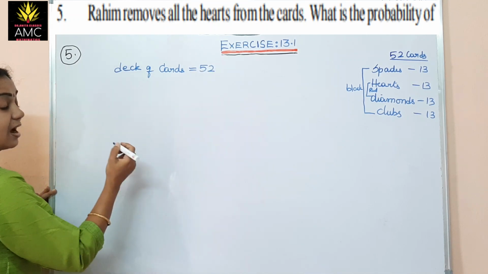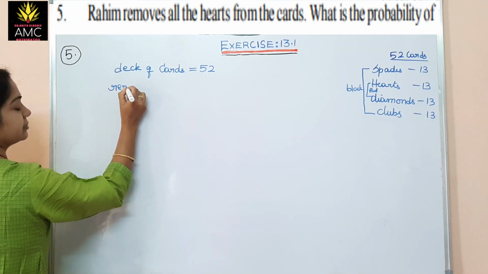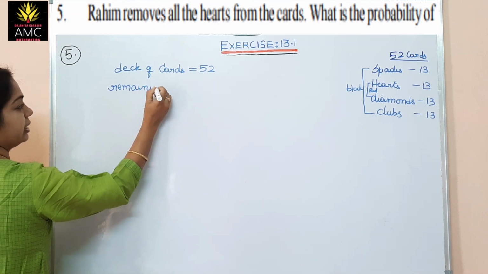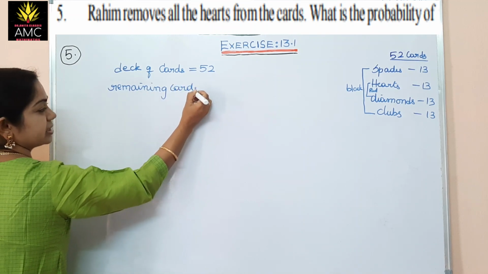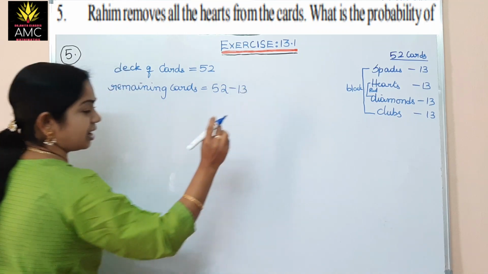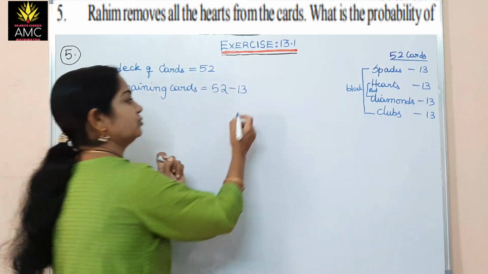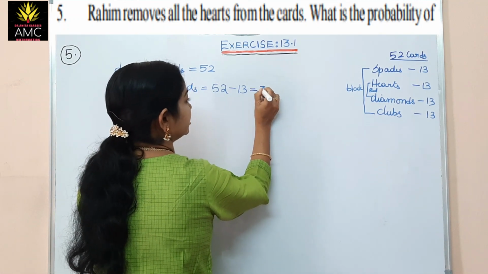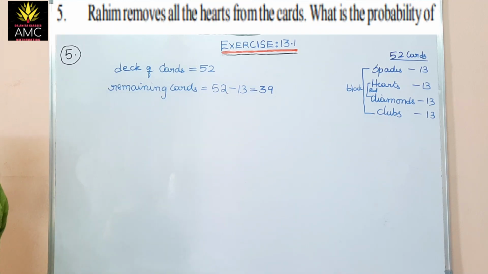Now the hearts are removed. So the remaining cards, after the hearts are removed, is 52 minus 13. Hearts means we have 13 cards, and 13 are removed. So this comes up to 39. 52 minus 13 is 39.